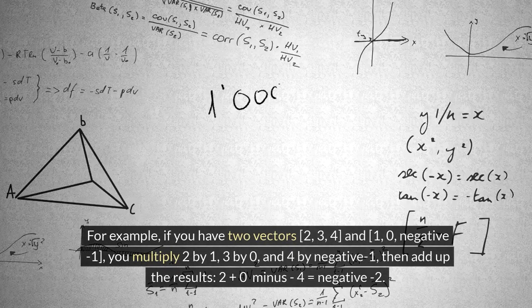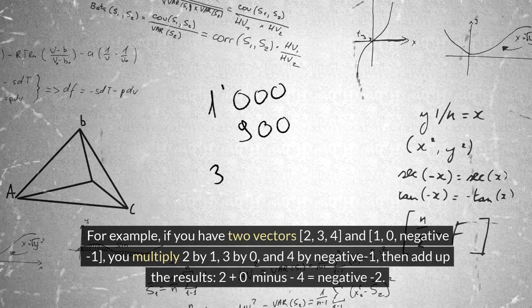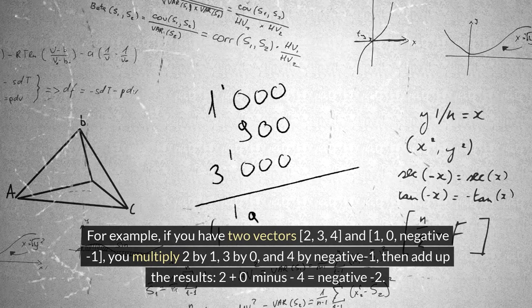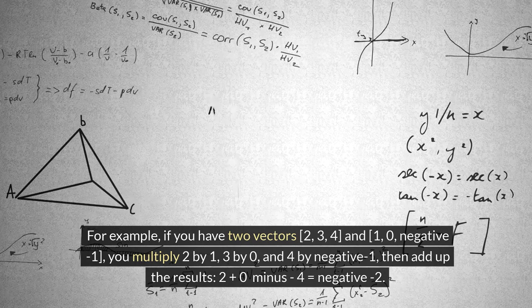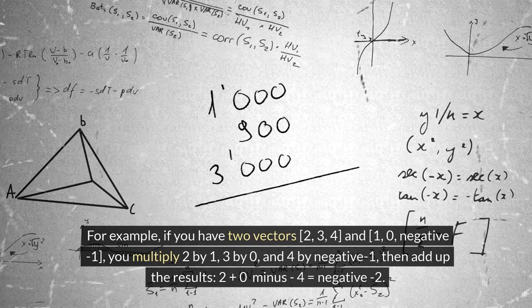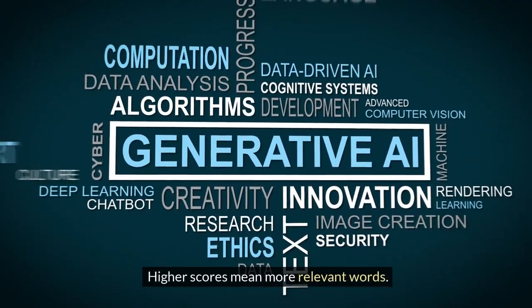For example, if you have two vectors, 2, 3, 4, and 1, 0, negative 1, you multiply 2 by 1, 3 by 0, and 4 by negative 1, then add up the results. 2 plus 0 minus 4 equals negative 2. Higher scores mean more relevant words.